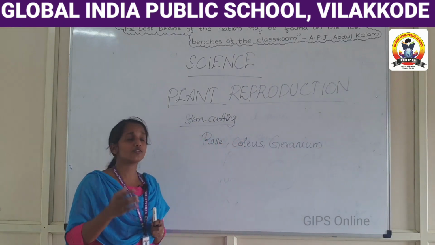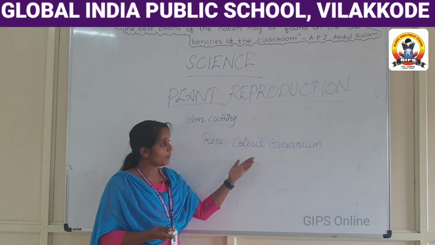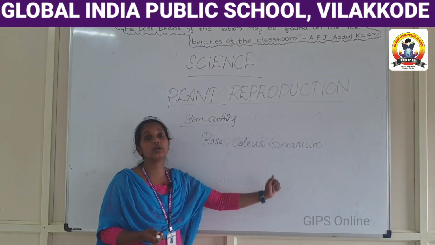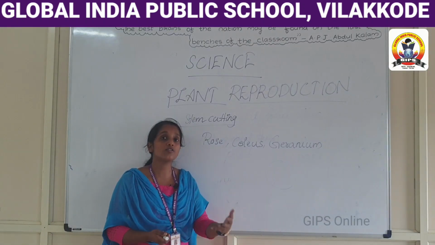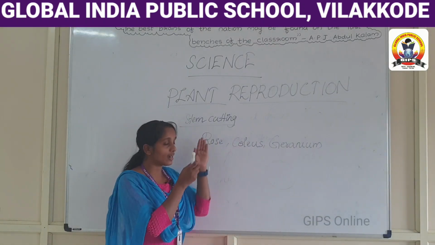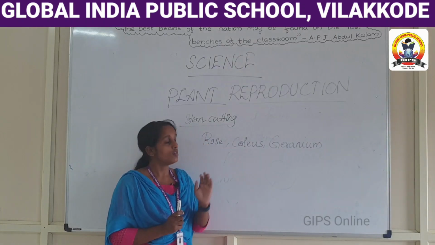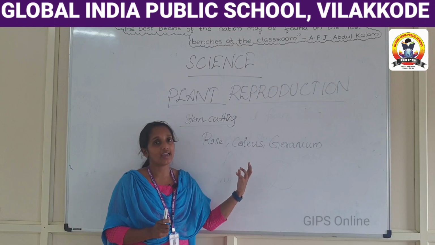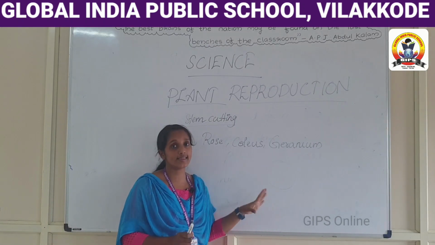These are the examples of three plants. We have to cut the stem and plant it in the soil, and you will get a new plant. So cutting of stem can also produce new plants. This is the way by which plants produce new plants from the stem.